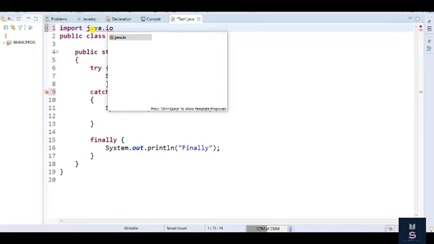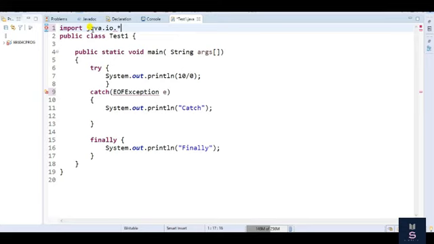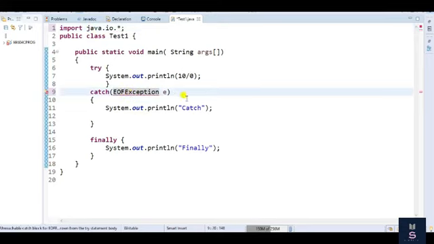It is not mandatory, I am just using it.